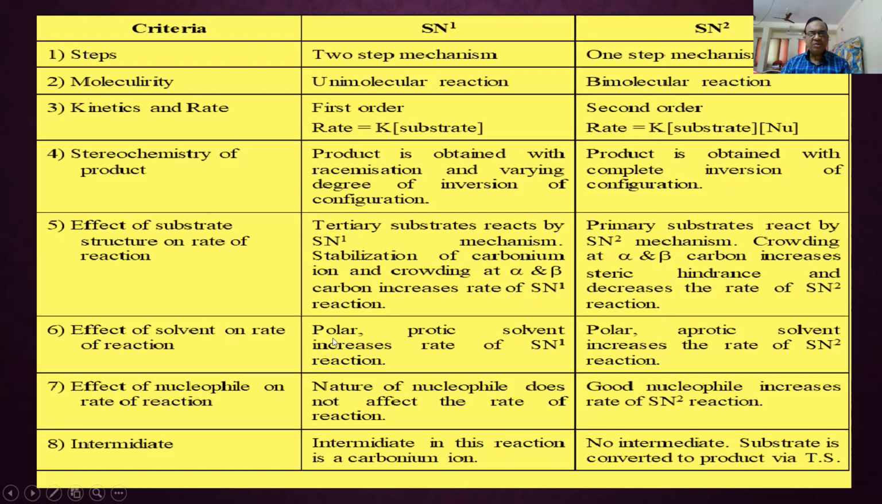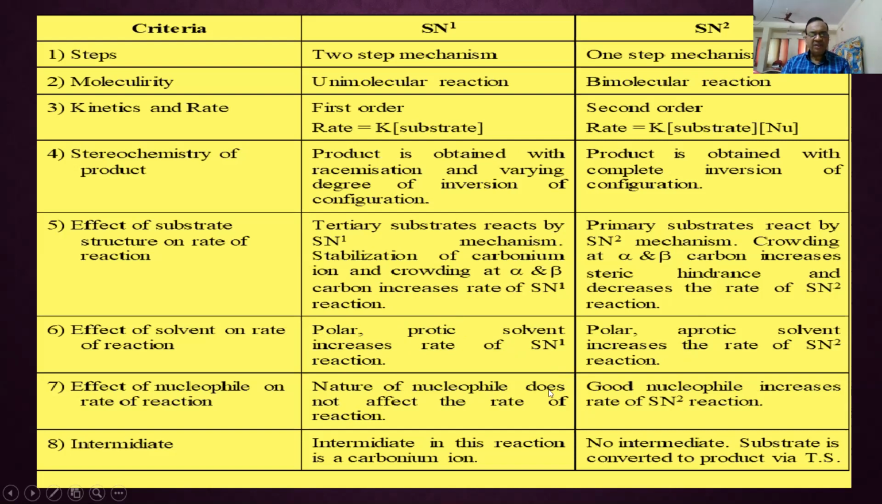What is the effect of solvent? Polar protic solvent increases the rate of SN1, while polar aprotic solvent increases the rate of SN2. This is the main difference. What is the meaning of polar? There are delta positive and delta negative charges due to the electronegativity difference between them. And what is protic? Which gives H plus ion in the solution. What is aprotic? Which does not give H plus ion in the solution.